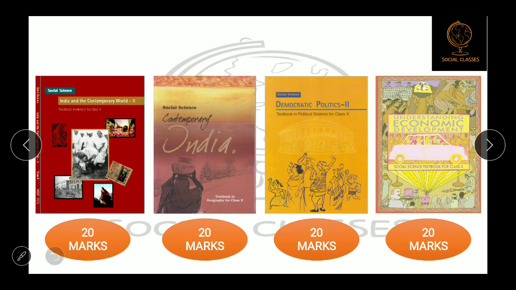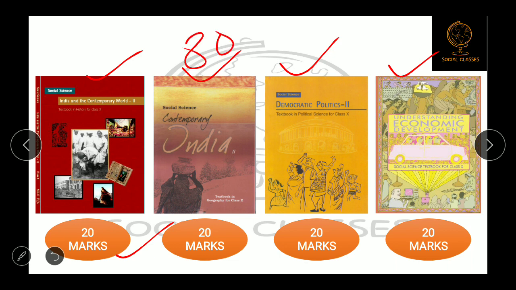Before I begin, I will request you to keep your textbook or a separate notebook with you so that you can note down the important things. You may know that there are four textbooks: history, geography, political science and economics. All four textbooks carry 20 marks each in the board examination, as it is an 80 marks question paper. So history 20 marks plus geography 20 marks, political science 20 marks and economics 20 marks. Altogether it will be 80 marks.